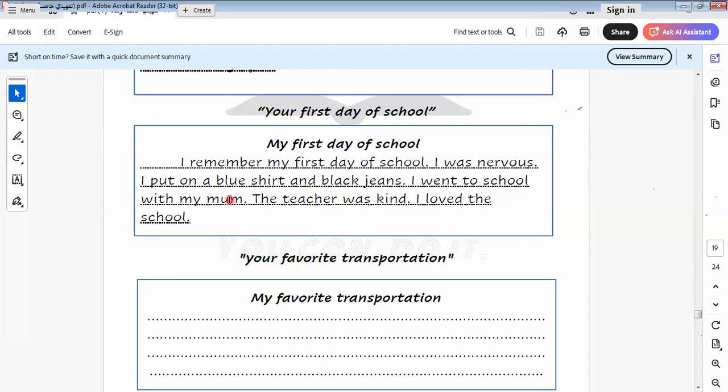If we start the sentence in the present form, we must continue the rest of the sentence in the present. If we start the sentence in the past form, we must continue the rest of the sentence in the same tense. Don't write in the present, then write in the past. It's wrong. We must take care of this point. I remember my first day of school. I was nervous. I put on a blue shirt and black jeans. I went to school with my mom. The teacher was kind. I loved the school.